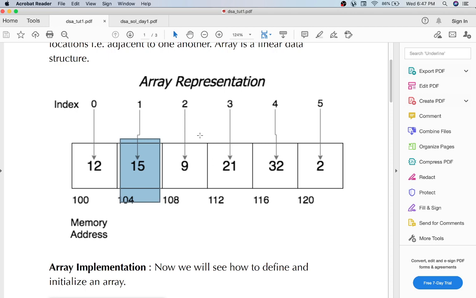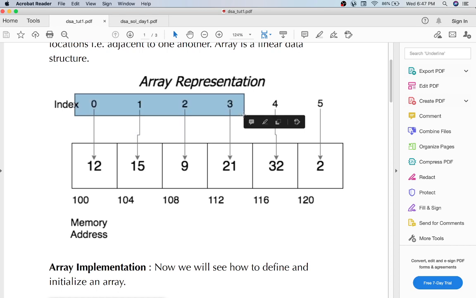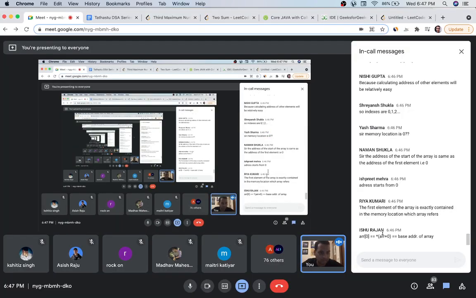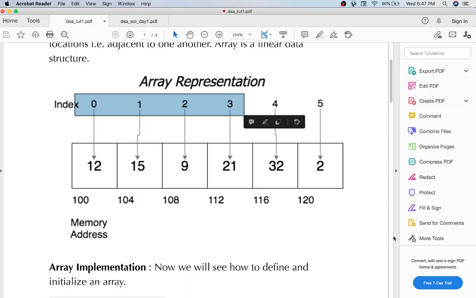If I want to access 21, how many blocks am I skipping? 12, then 15, and then 9. That's why we take the base address at 0 and the other indexes as plus 1 to the second index, plus 2 to the third index, and plus 3 to the fourth. Whatever students have written like star ARR is a more technical definition you can go into, but I have explained the concept: if you just add the number to the base address, you get the address of that element. That's why we take indexing from 0.